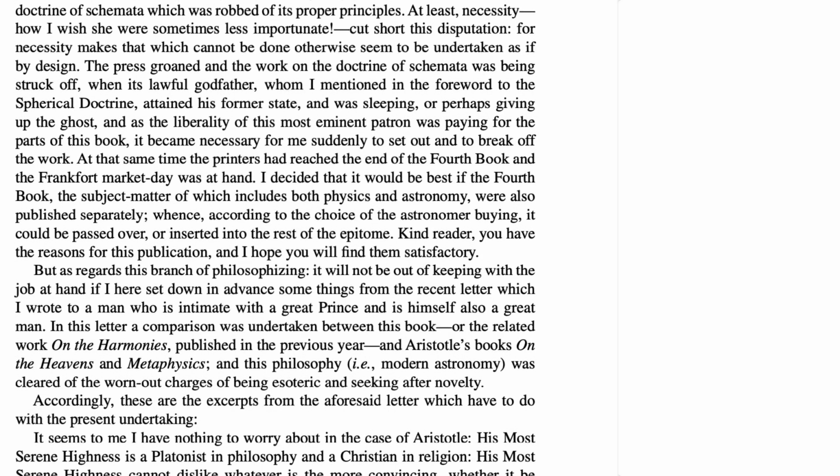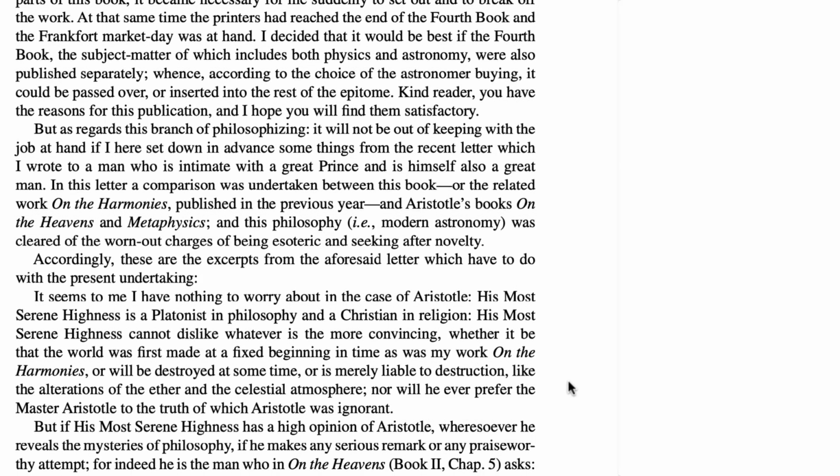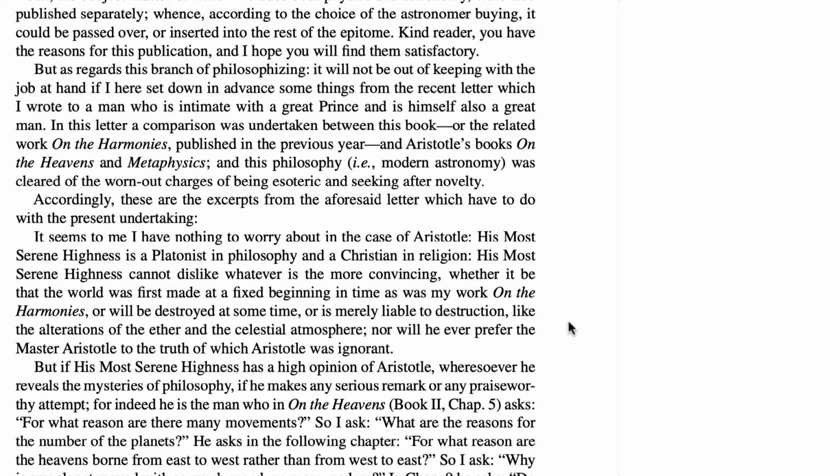You might notice next, this is about in the middle of page 175, what Kepler does is he wants to give more details on what he's looking at in this textbook, in this epitome of Copernican astronomy. What he's doing is he is basically building on the work of Aristotle, and instead of reproducing all of the arguments, he simply includes a section of a letter that he wrote to a great prince, he says. So he's going to reproduce in the bottom of this page and the top of the next page sections of a letter he had written to a prince that would explain what he was doing in his epitome of Copernican astronomy. So he says here, accordingly, these are the excerpts from the aforesaid letter which have to do with the present undertaking.